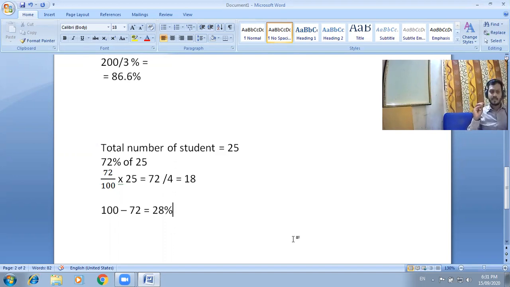So it is necessary to explain the number of students that are good in maths. That is not asked in this question, but it is required here to explain how we can calculate the number of students in the given questions. So let's move to the next question, number four.